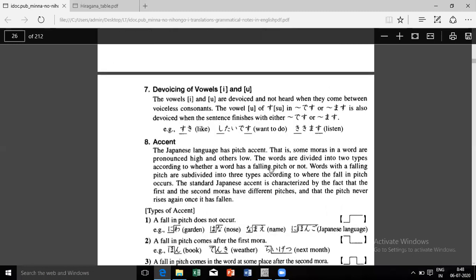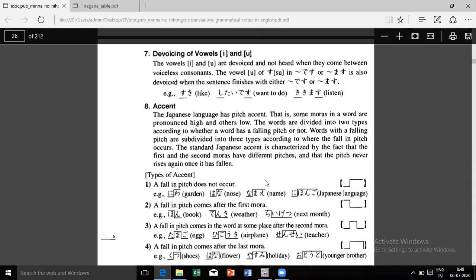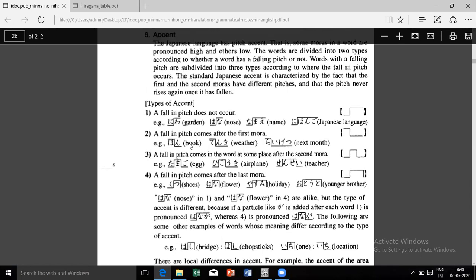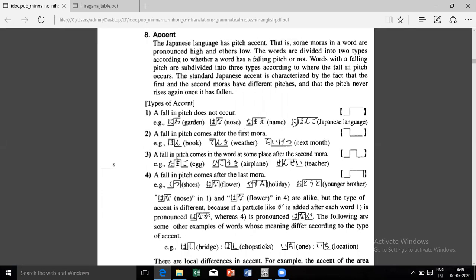So this is a little bit about the accents, how to use the accents as in niwa, hana, namae, nihongo. So how much weightage this has and how much weightage the other letter has. So when it is going like this, nihongo, a fall in pitch does not occur.